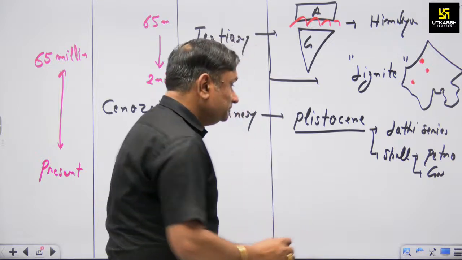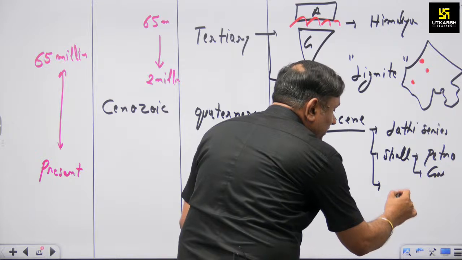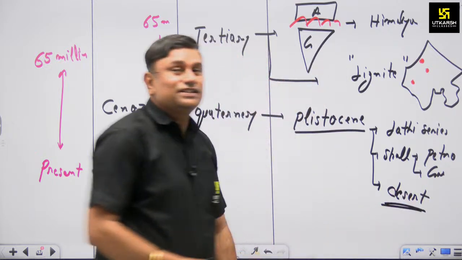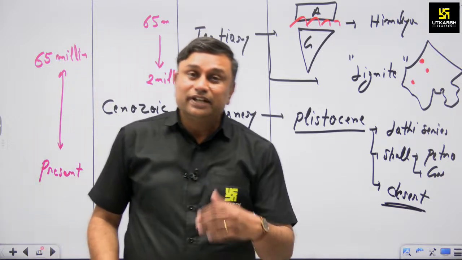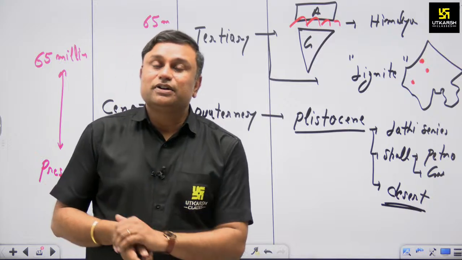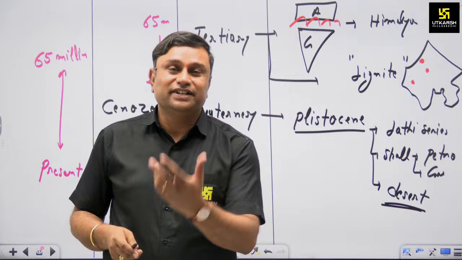Then during the Pleistocene we also find the development of desert, because the Saraswati river changed its course, and when it changed its course, this landmass of western Rajasthan was converted into desert by winds.